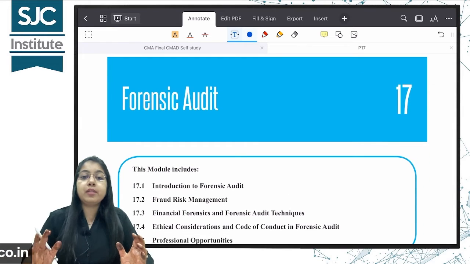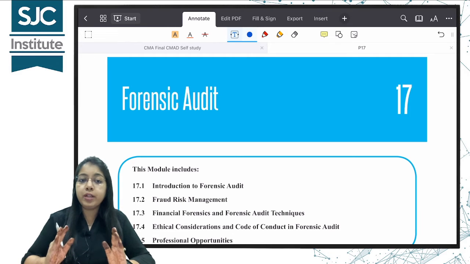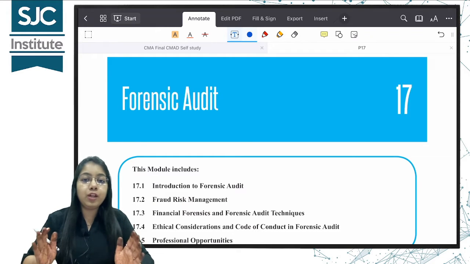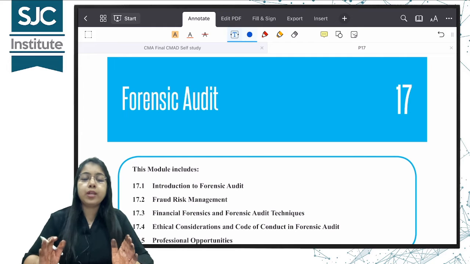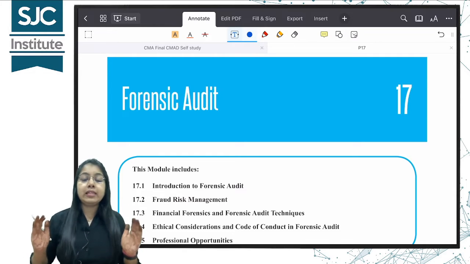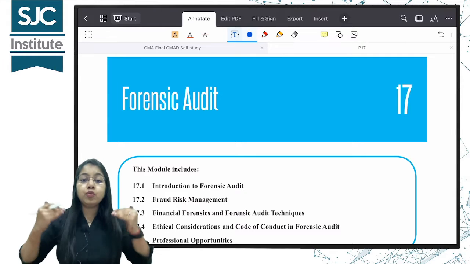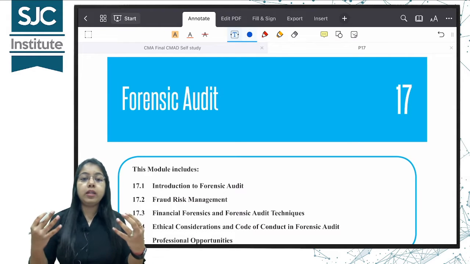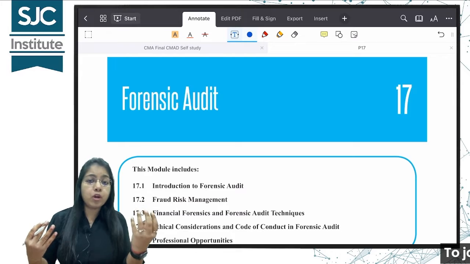That is chapter number 17, and I'm going to use the Institute study material only. So no worries about any notes or anything as such. We are simply going to follow the Institute study material. And if you study with me, this class is going to be an overview, or I can say a synopsis of the entire chapter. I'll make you go through the entire chapter, and make you mark the important parts as